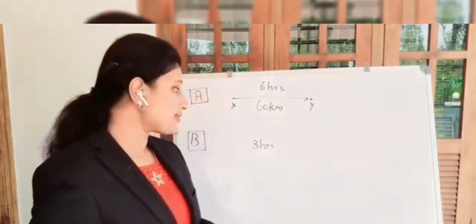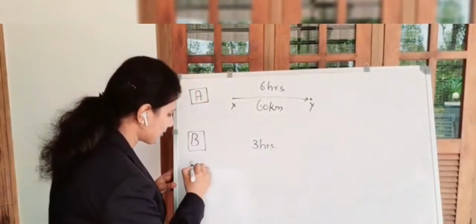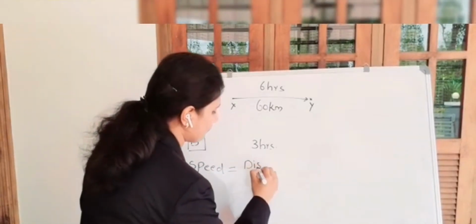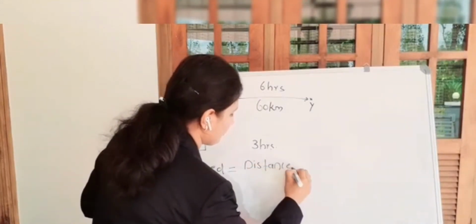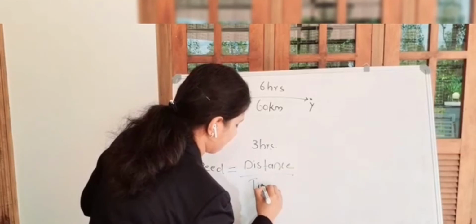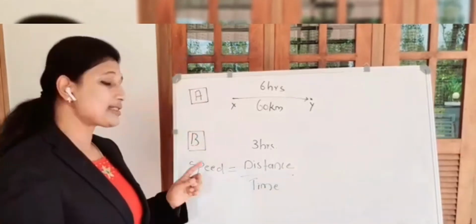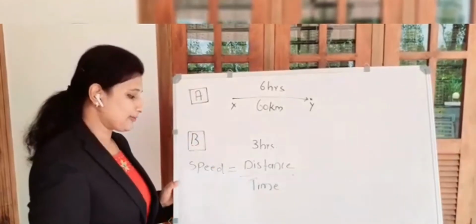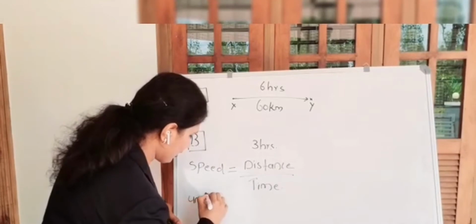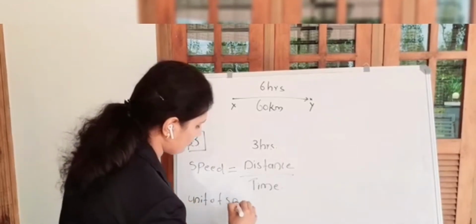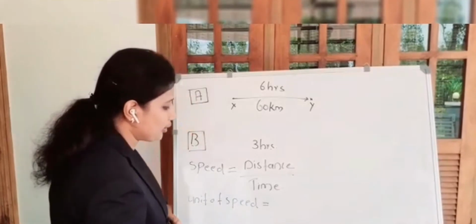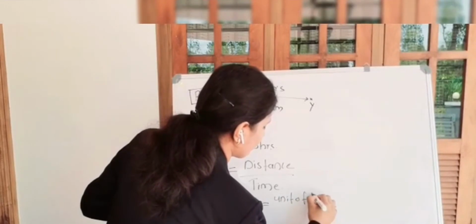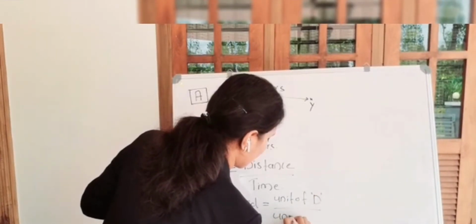So we can obtain an expression for speed: speed is equal to distance divided by time. Speed is equal to distance divided by time. What is the unit of speed? Unit of speed is equal to, from the equation, unit of distance divided by unit of time.